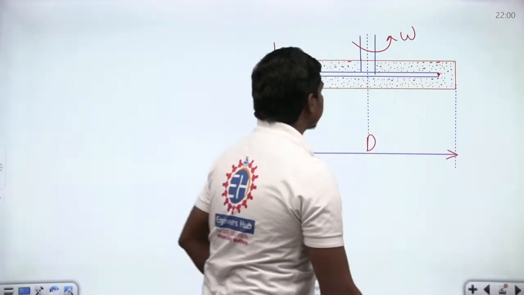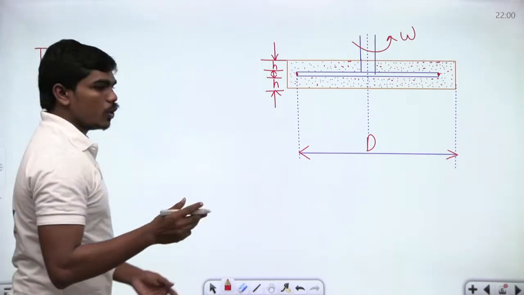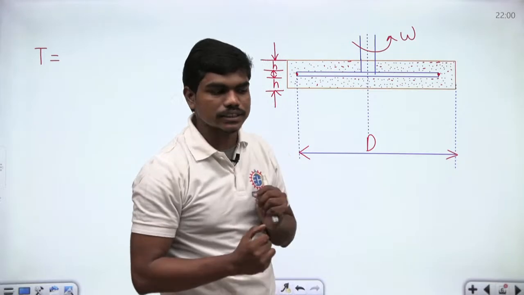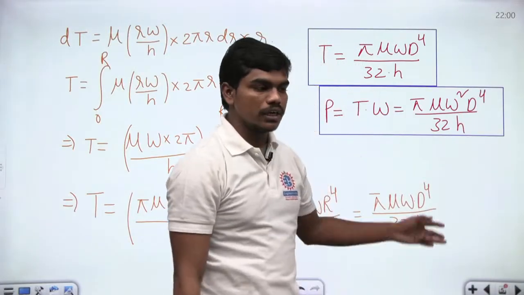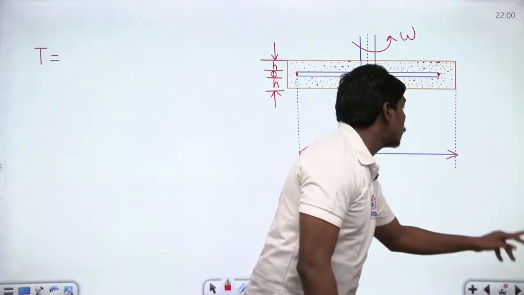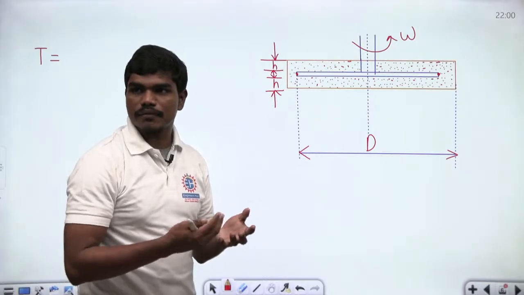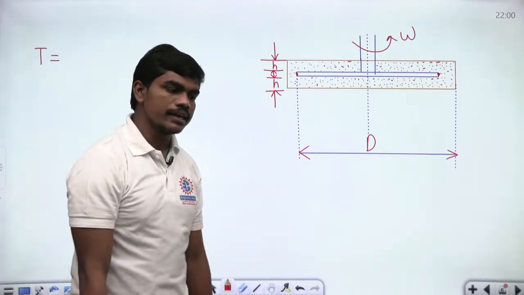Now, can you tell me what torque is required in this case? When there is viscous fluid only on one side of the disc, you have seen this is pi mu omega d power 4 divided by 32h. Whenever there is oil on both sides of the disc, what happens? The analysis remains the same, but of course the friction gets doubled. Correct? Yes or no? Clear?